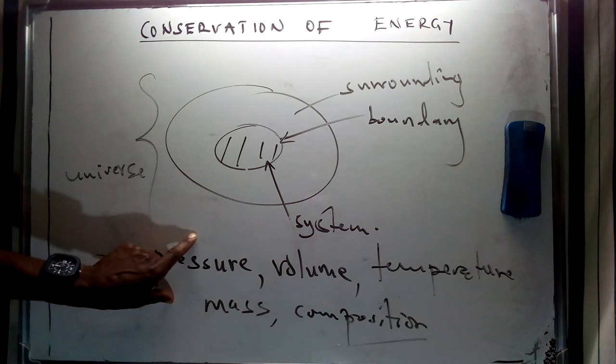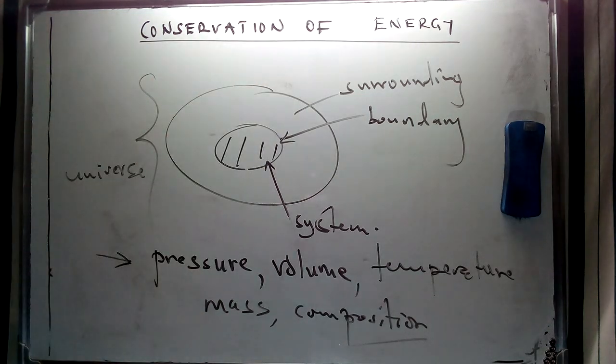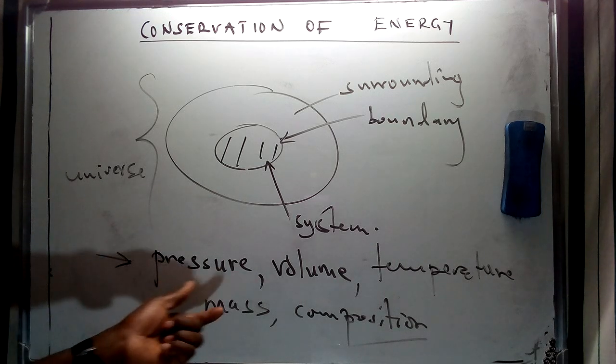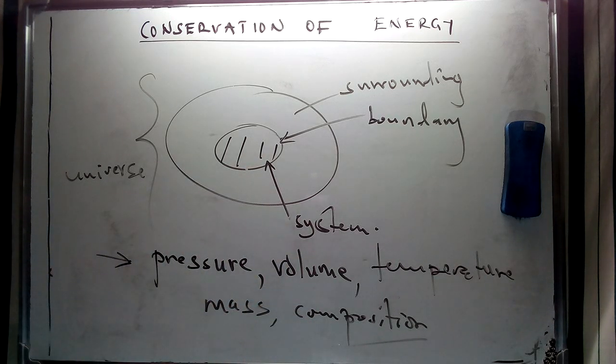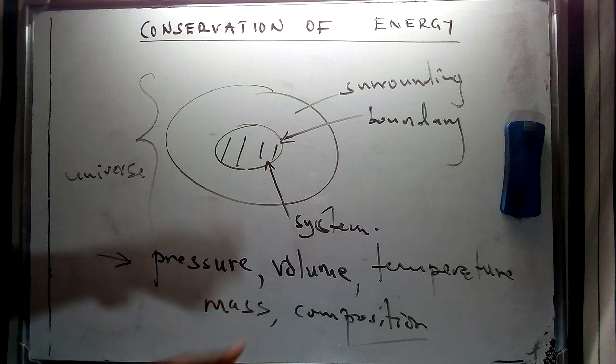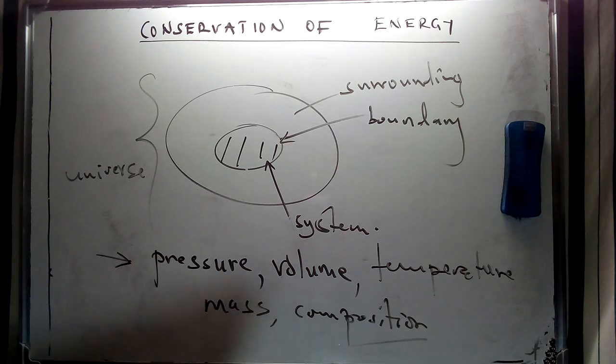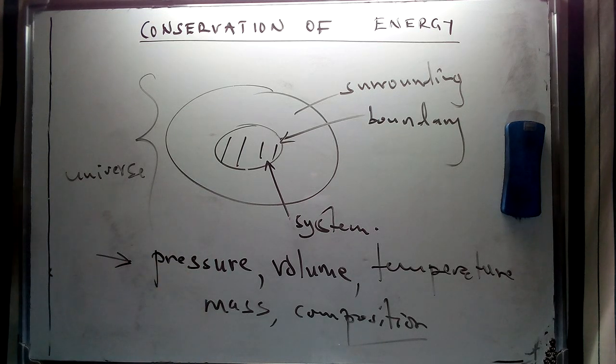So in our description of the conservation of energy, we're going to see that all these aspects of the system, the pressure, volume, temperature, and the composition of mass are going to be considered, whereby we're going to have different variables which are going to assist us to describe various forms of energy.